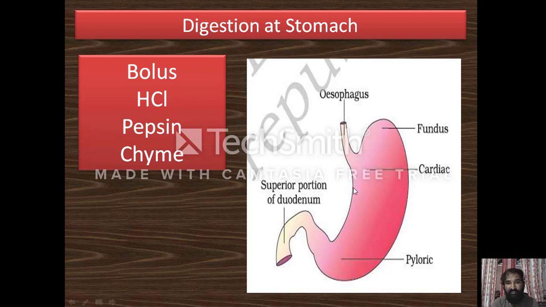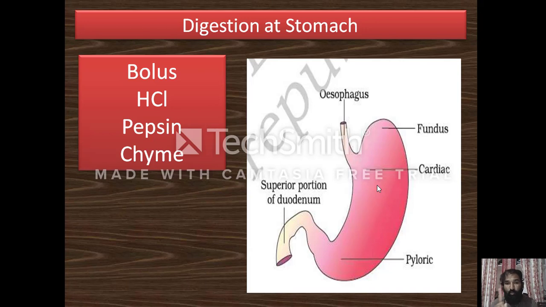When the food is mixed in the stomach with these two, they are combinedly called gastric juices. HCl and pepsin are called gastric juices. When HCl is released from the stomach wall or gastric glands, it is mixed with the food material. Here the HCl has mainly two types of functions.